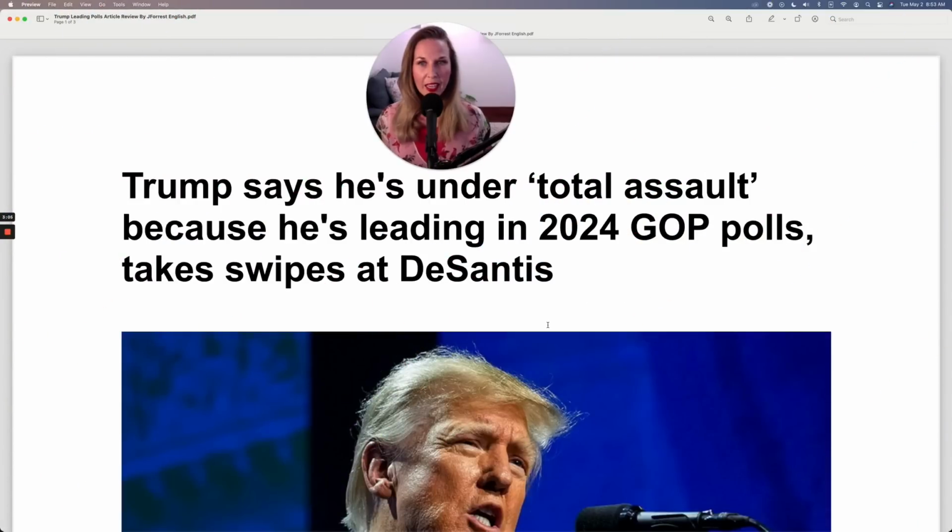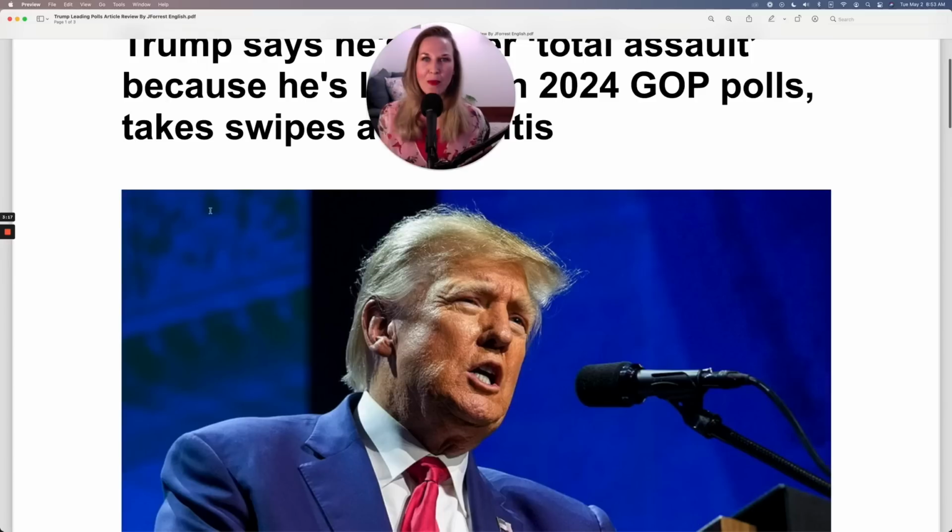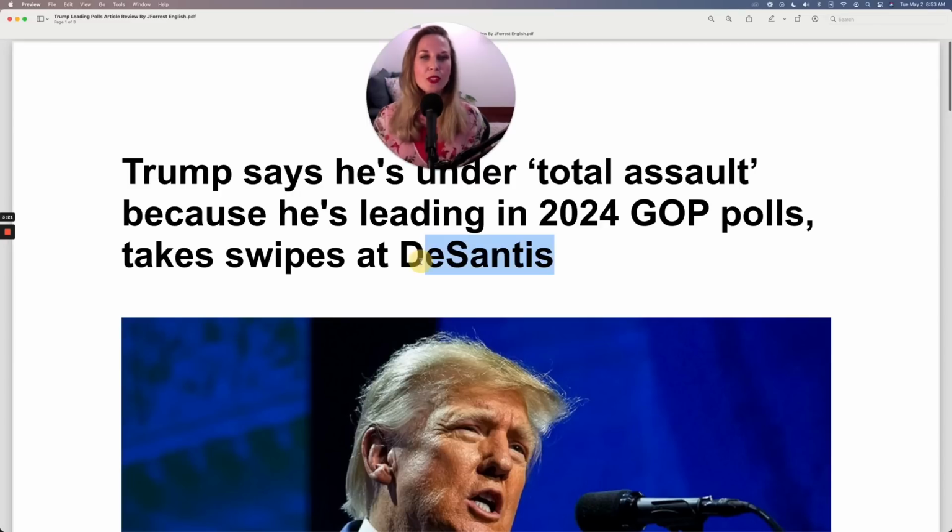Let's get started. Our headline: Trump says he's under total assault because he's leading in 2024 GOP polls, takes swipes at DeSantis. First of all, of course, Trump is former President Donald Trump. He needs no introduction. If you didn't know DeSantis, he is Ron DeSantis, and he's the current governor of Florida.